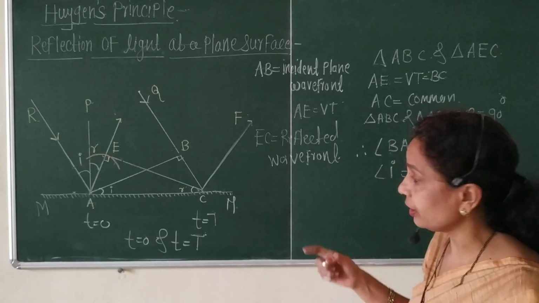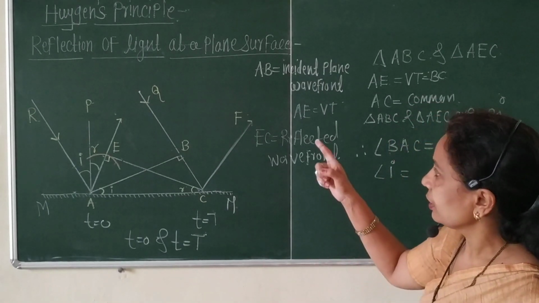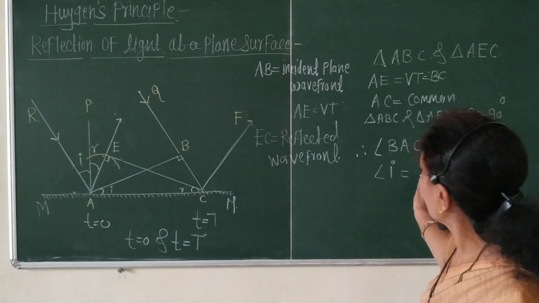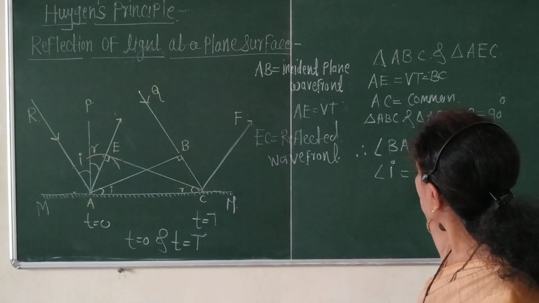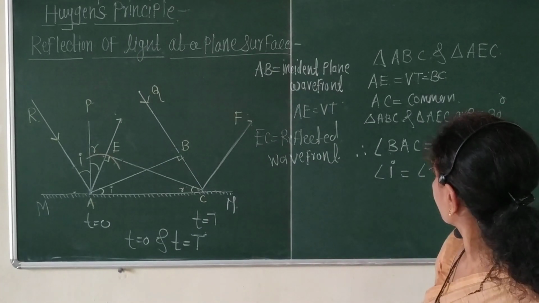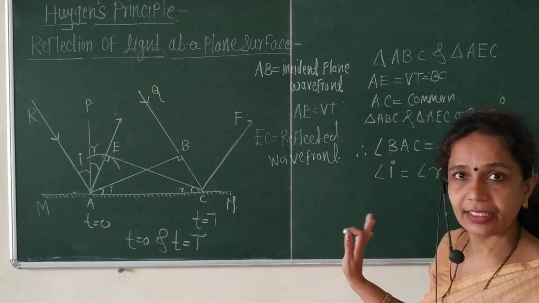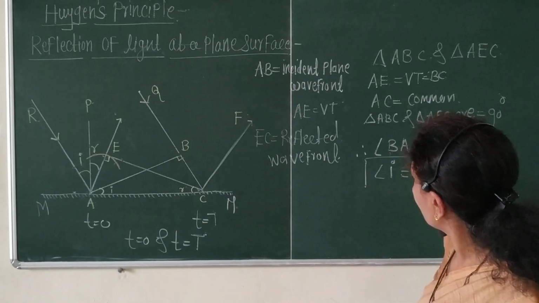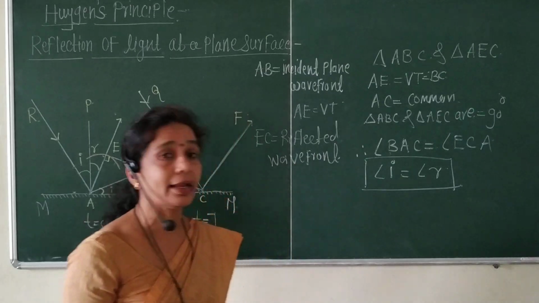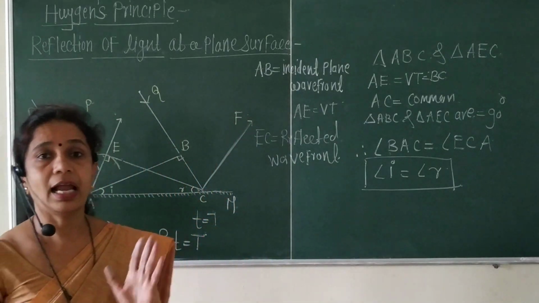What is the angle EAC? This is EAC. It is nothing but R. Sorry, ECA is R. Therefore, this is the law of reflection. Angle I is equal to the angle R. What is the angle I?